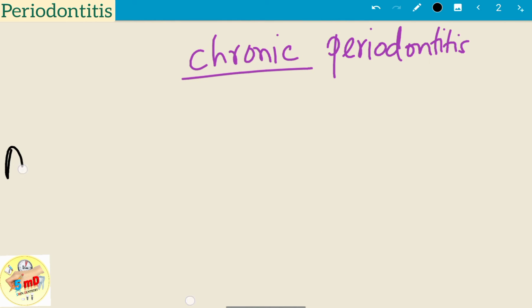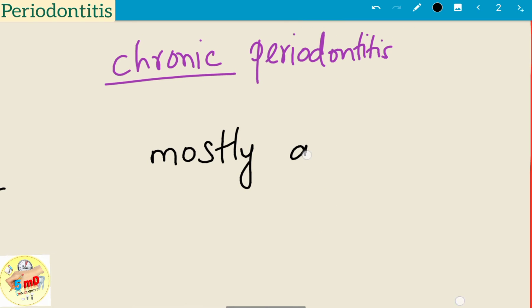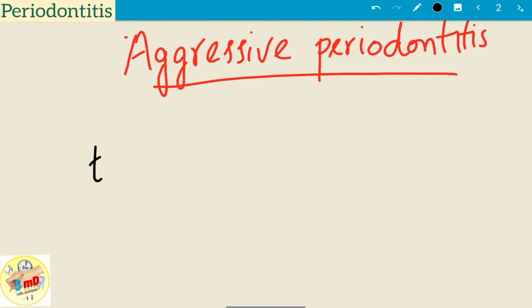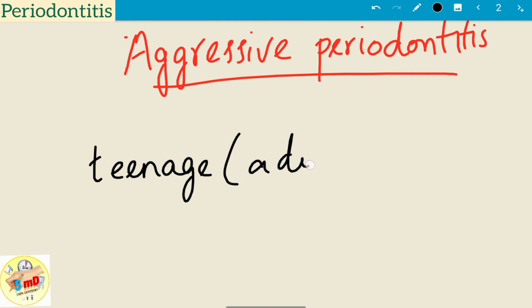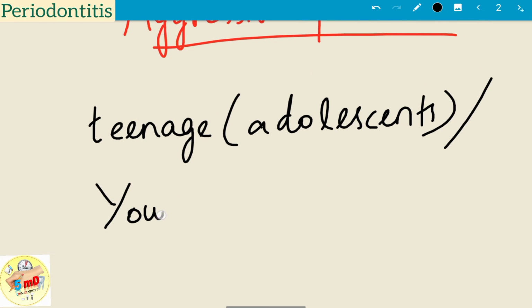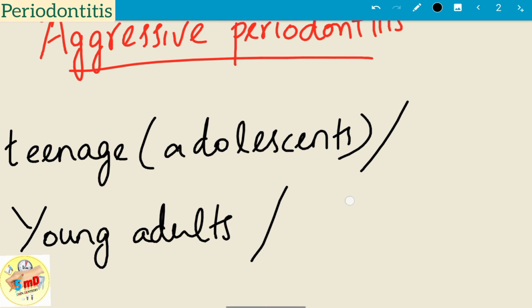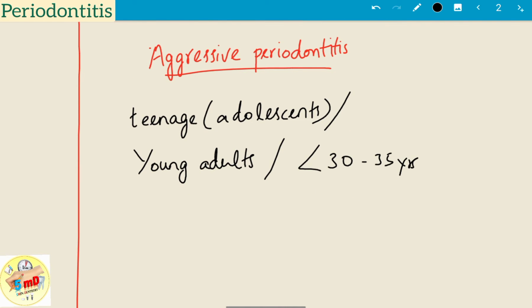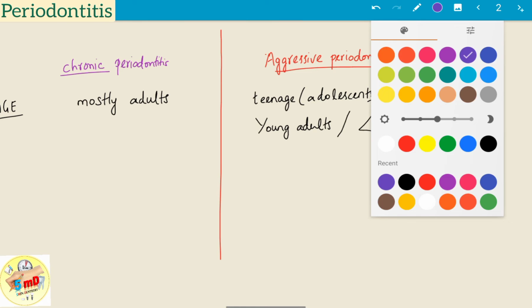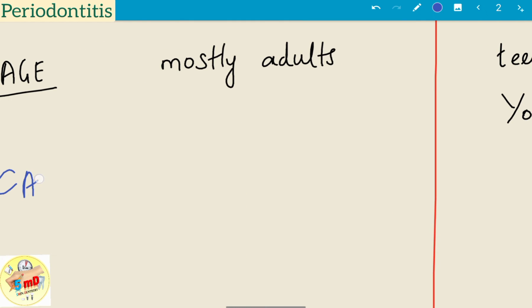With regard to age, chronic periodontitis usually affects adults. Children may be affected, but it is very rare. Whereas in aggressive, mostly the teenage and young adult population are affected, at circumpubertal ages. Earlier, juvenile periodontitis was a term given, but it is included under aggressive in recent days. Terms like juvenile periodontitis and early onset periodontitis were used before 99 and were clubbed into aggressive at that time.